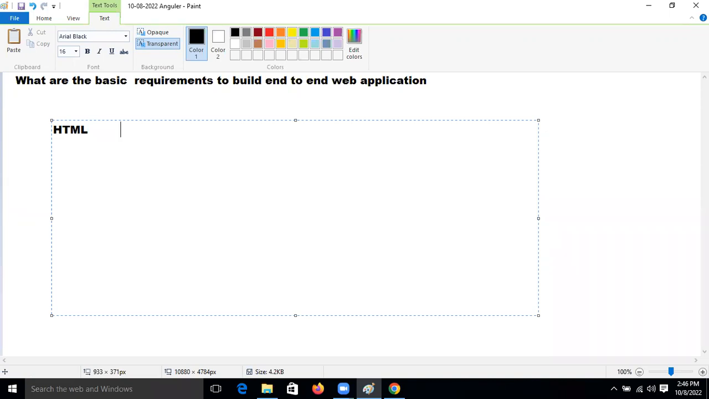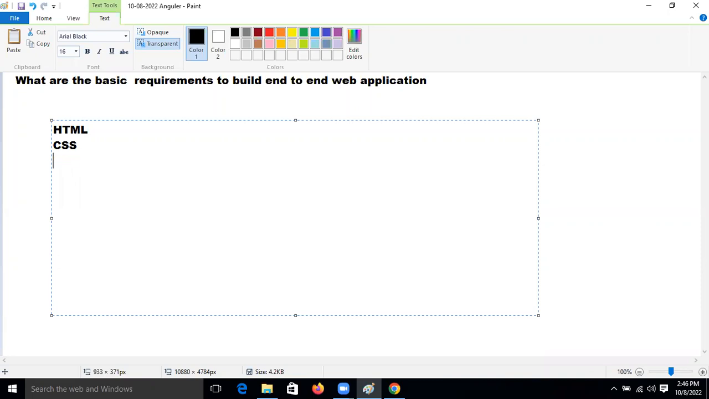Why are we using HTML? For presentation, right? For presenting our data on the screen, on the browser. Then we need CSS to make the presentation effective.